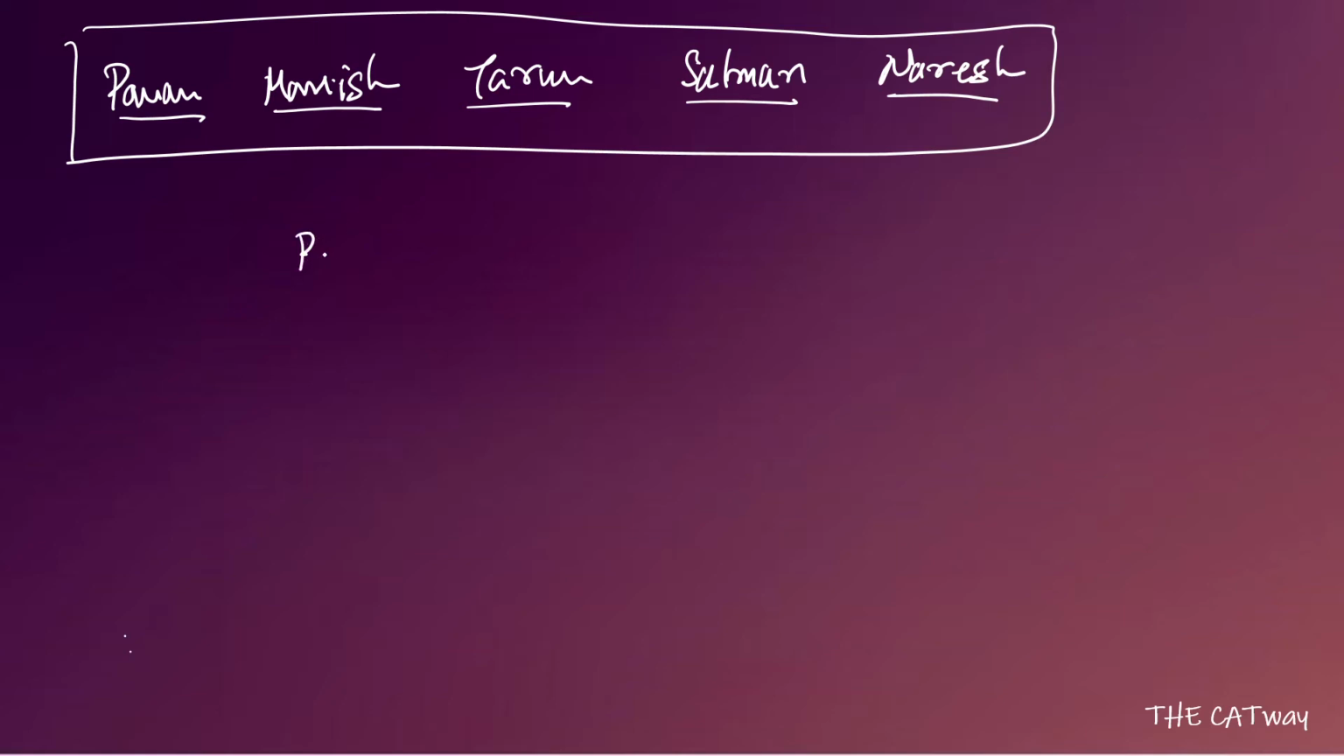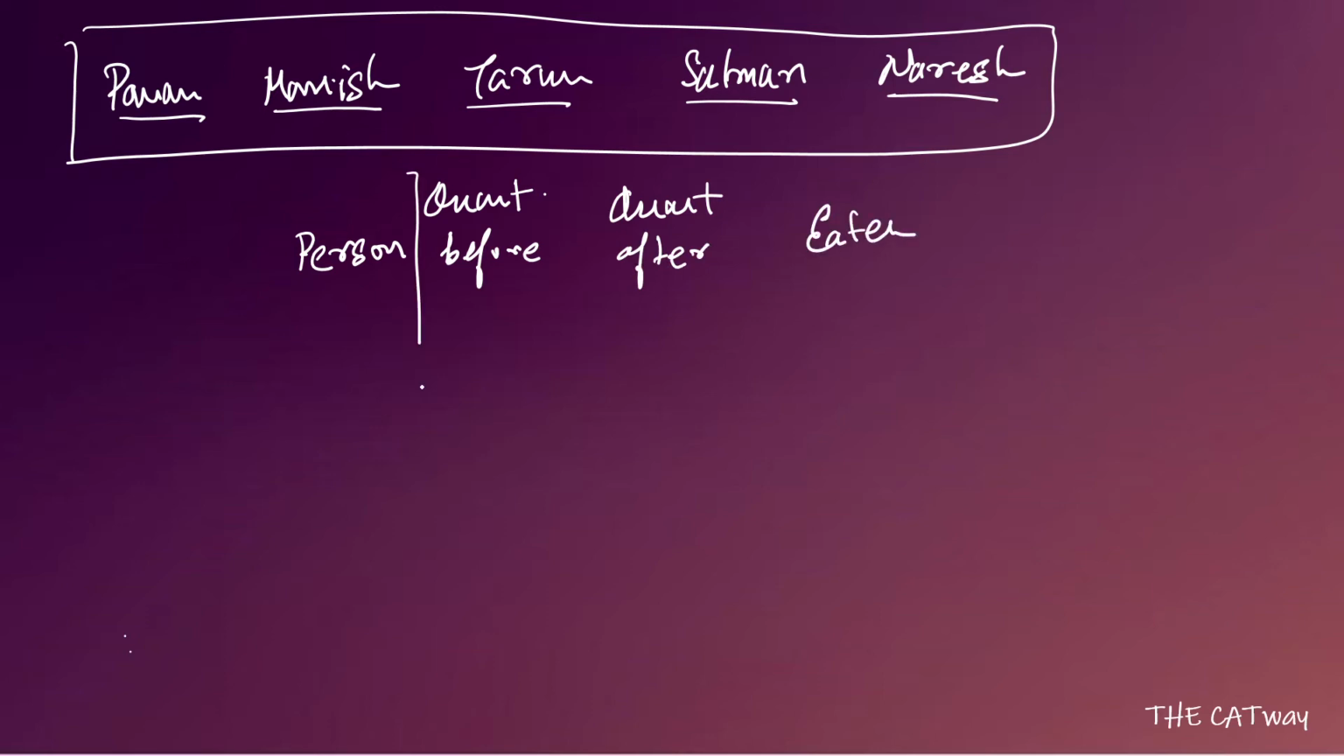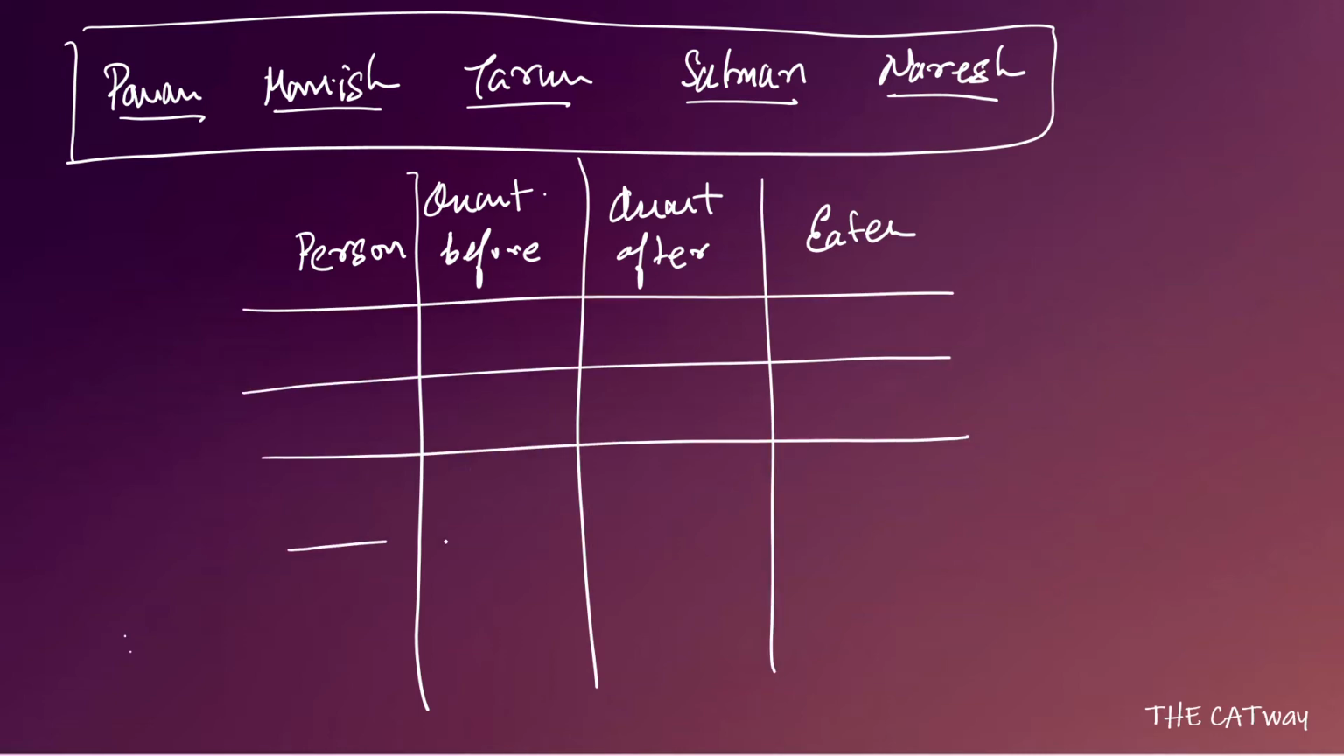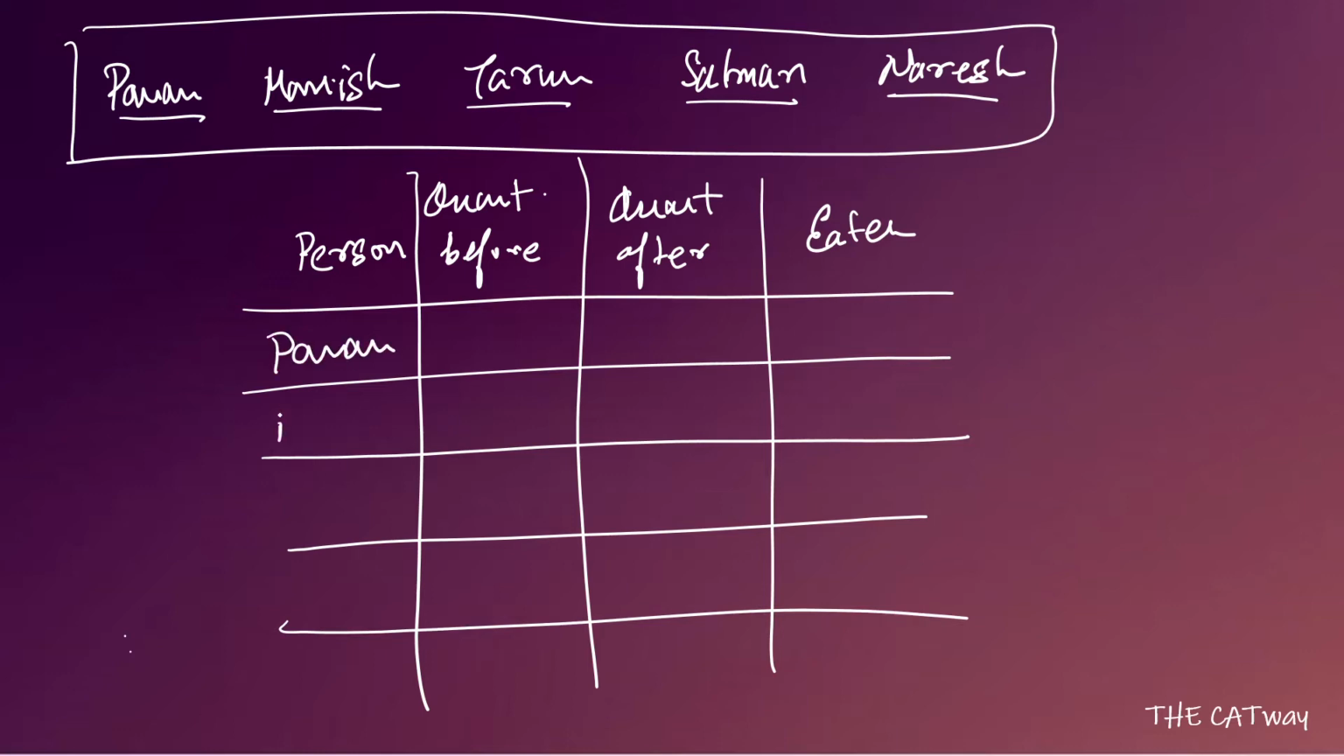So the table is going to look like person, quantity before eating, quantity after, and eaten part. Okay, so these are the things which we have to determine. So let's check it out. There are 5 people. Let us write the order in which they went. So it is Pawan, then Manish, then Tarun, then Salman, and then Naresh.